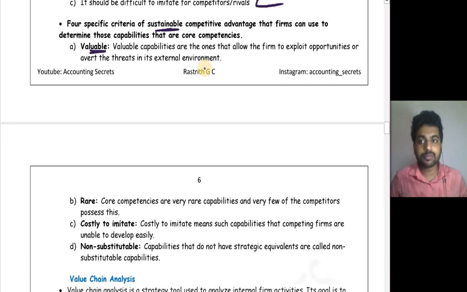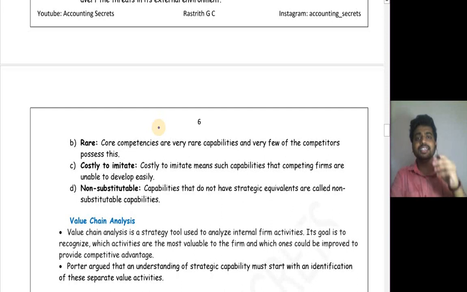So capabilities can be said to be core competencies when they are valuable, when they are rare, when they are costly to imitate, when they do not have any substitute. So valuable, what is valuable? Valuable is nothing but it allows a firm to exploit opportunities. Rare, it should be rare. It should not be there in any organization.